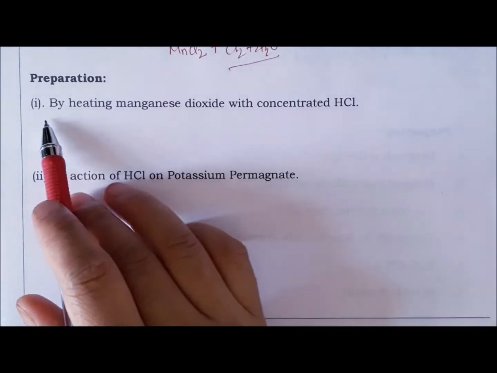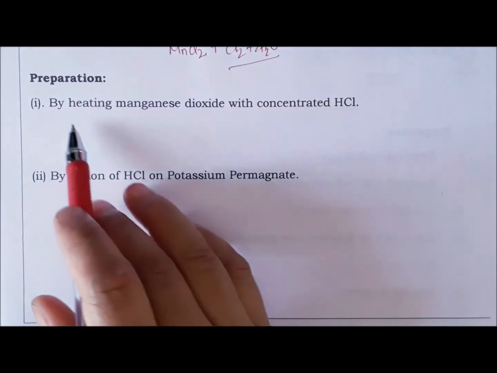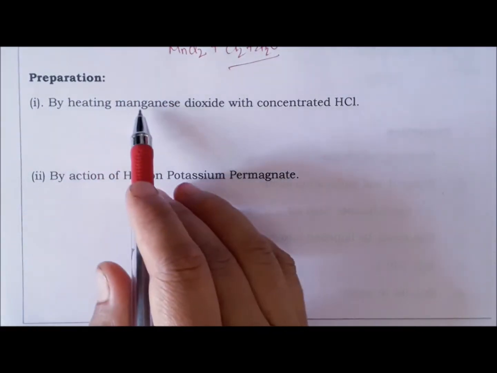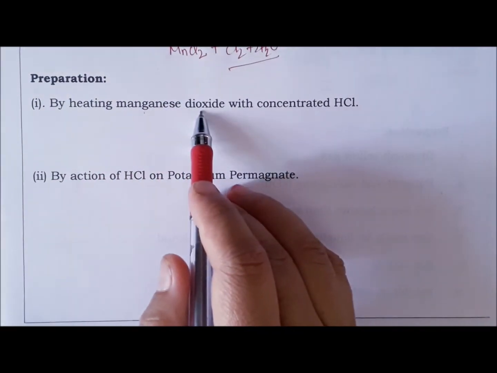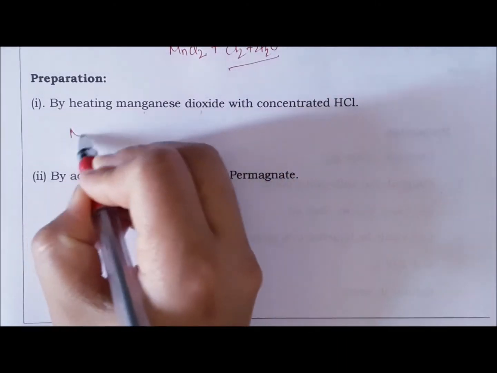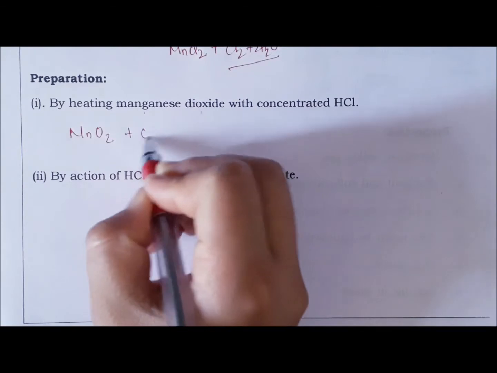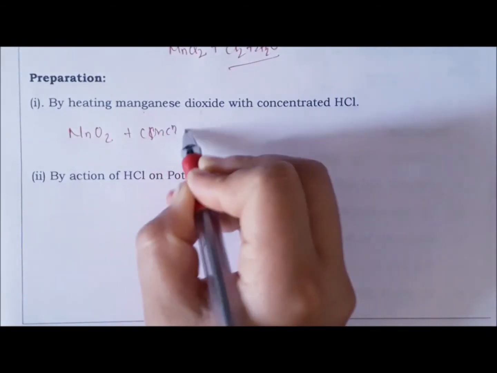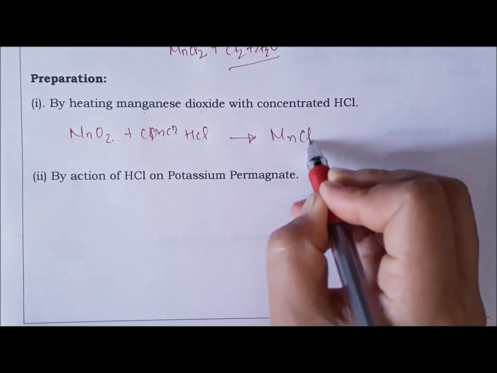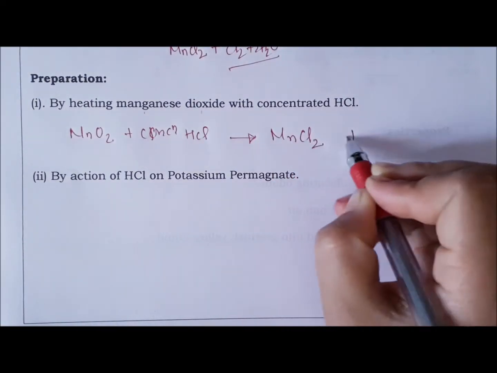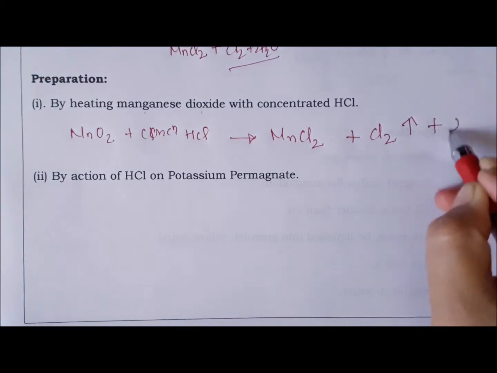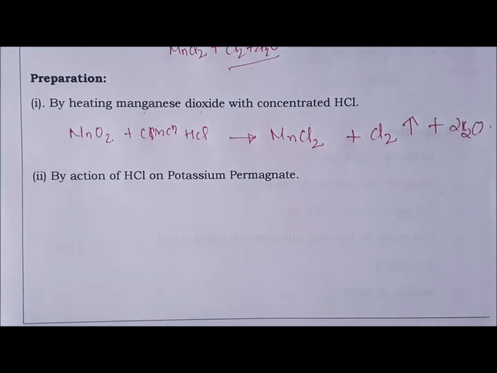Chlorine gas, as already discussed, is prepared by heating manganese dioxide with concentrated HCl. When the two are heated, it gives manganese dichloride, chlorine as the main product, and water.